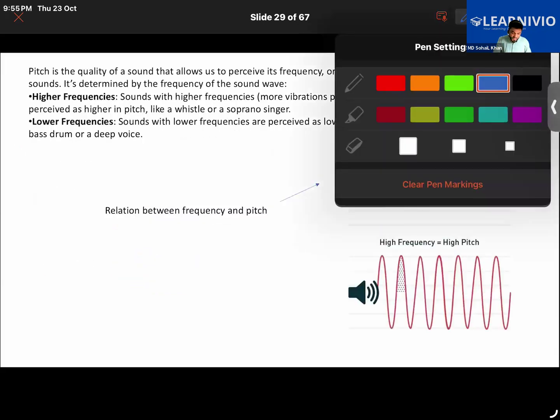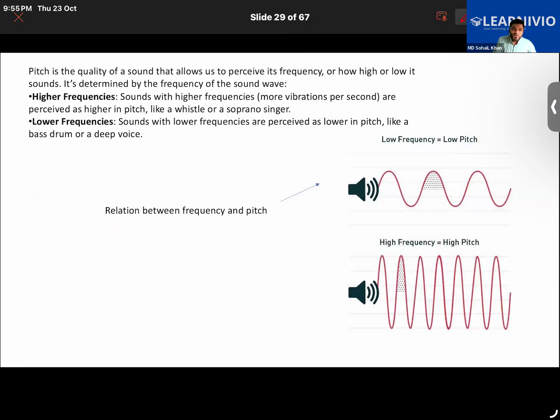Okay. Now, how does the frequency affect the quality of the sound? We generally get to see that boys have a deeper sound while girls don't have a deeper sound. They have kind of a shrill sound. We call that a shrill sound. So pitch is the quality of the sound that depends upon frequency actually. If someone has a low frequency sound, like the frequency of the sound wave is low, it means that they will have a low pitch, right? Boys generally have a low pitch.